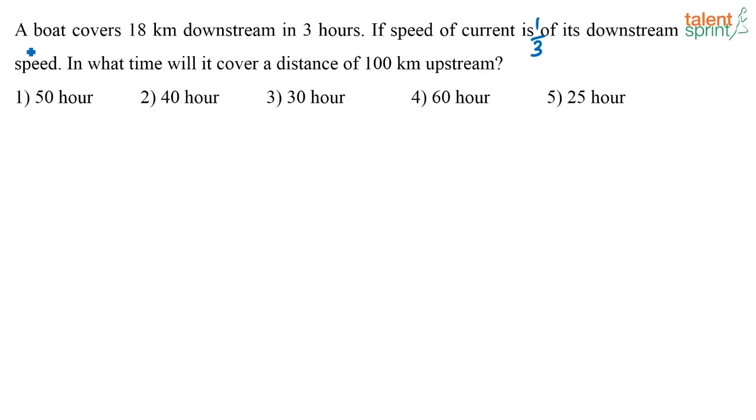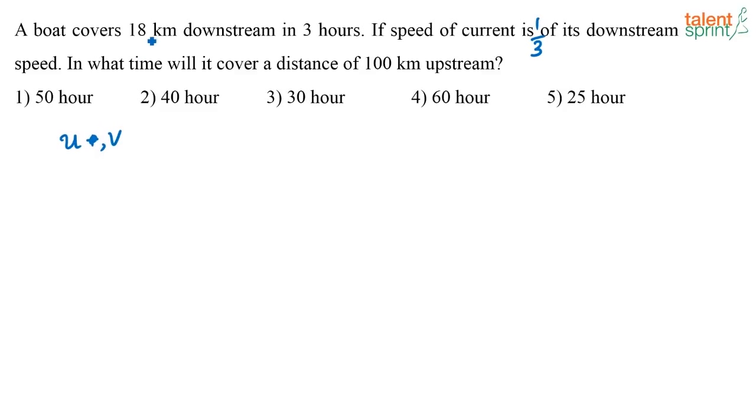Now, a boat covers 18 kilometers downstream in 3 hours. If the speed of the current is 1/3 of its downstream speed, in what time will it cover a distance of 100 kilometers upstream? So let us assume that the speed of the boat in still water, let that be u, and the speed of the current be v.